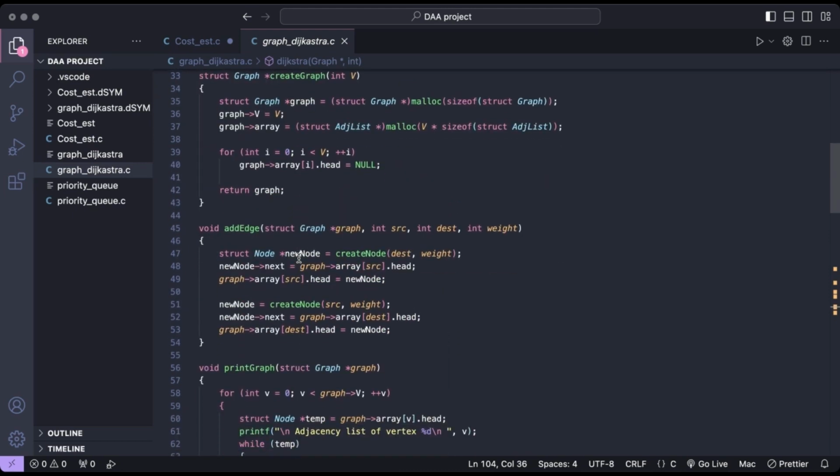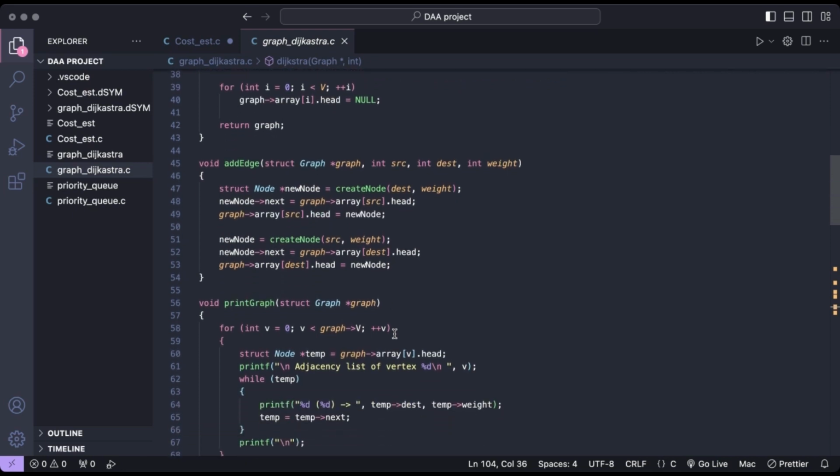So the next function is the add edge function. It is used to add an edge between two vertices in the graph. It takes the graph, source vertex, destination vertex, and the edge weight as its parameters. It creates two nodes with the provided destination and weight, and adds one node to the adjacency list of the source vertex and the other to the destination vertex.